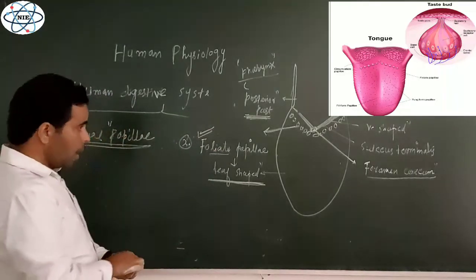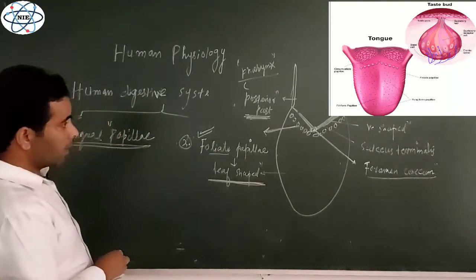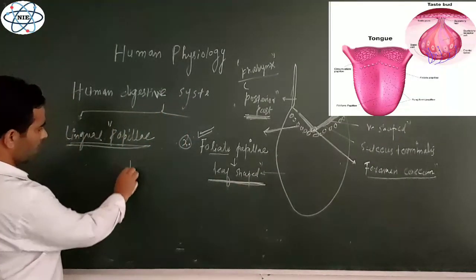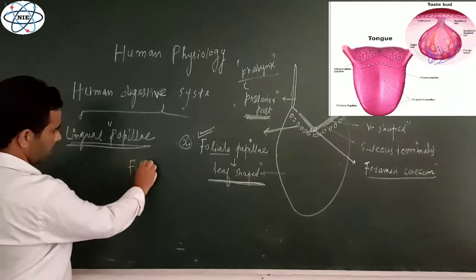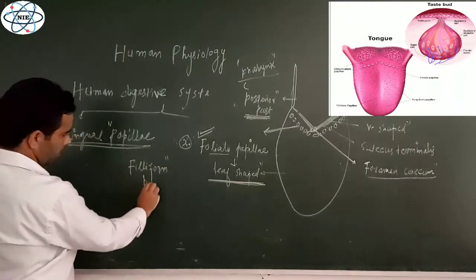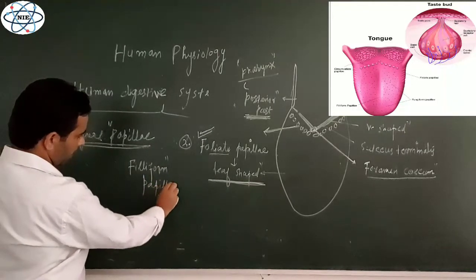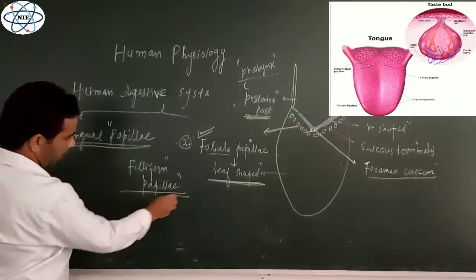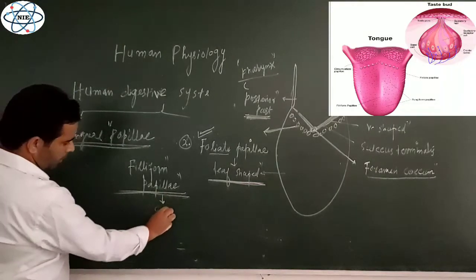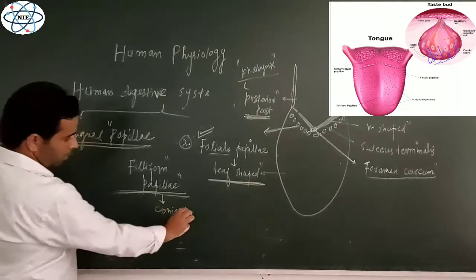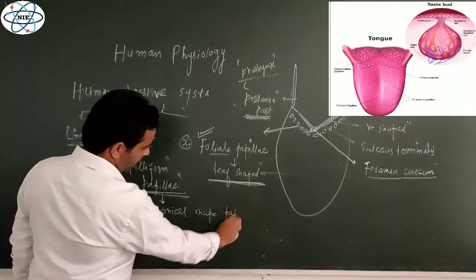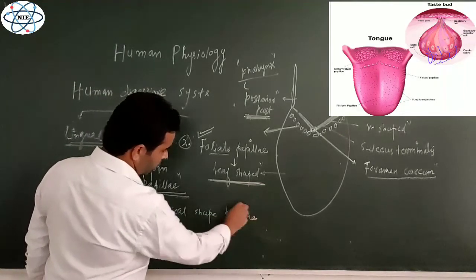Now another kind of papillae on the oral part of the tongue are known as filiform papillae. These are conical shaped, cone shaped papillae, and they are the most numerous.